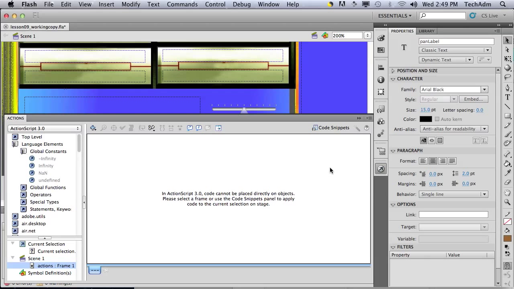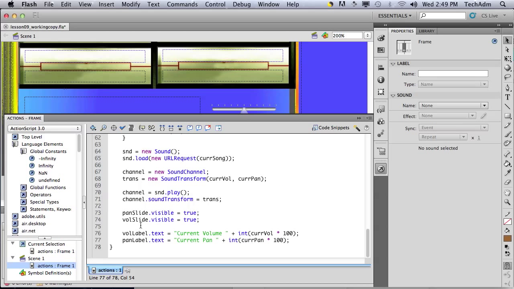Okay, let's have a look here. Now the reason why it doesn't change is because there are no listeners to listen to the movement of our sliders. So it can only show the current volume, which is the default, 50, and the current pan, which is 0.